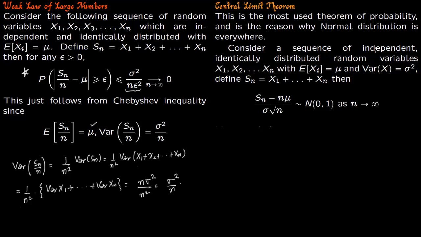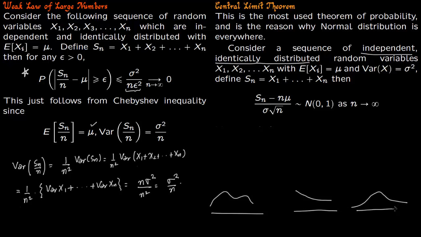So consider a sequence of independent, identically distributed random variables. Again, we are drawing a sequence of random variables from the same distribution. The density function could be somewhat like this, or like this. The density function could look like a normal distribution like this. So we could draw from any of these distributions. All these random variables are drawn from the same distribution, so they're identically distributed and they're independent.